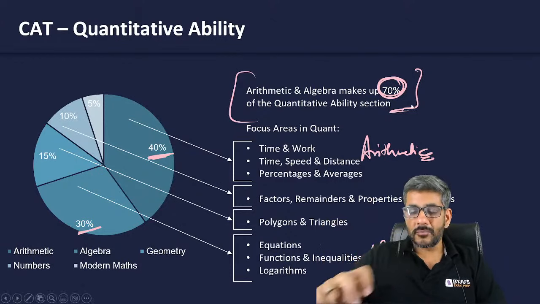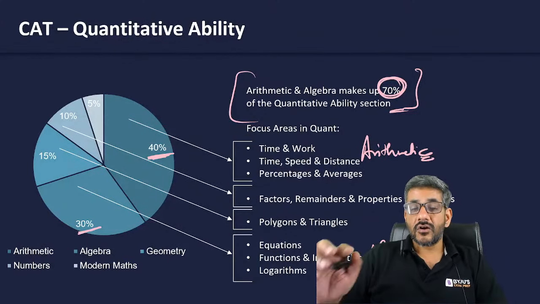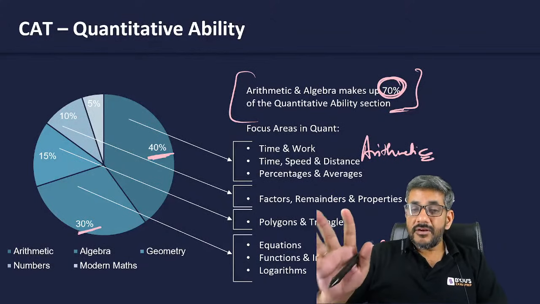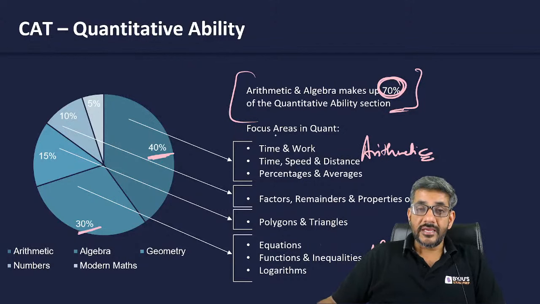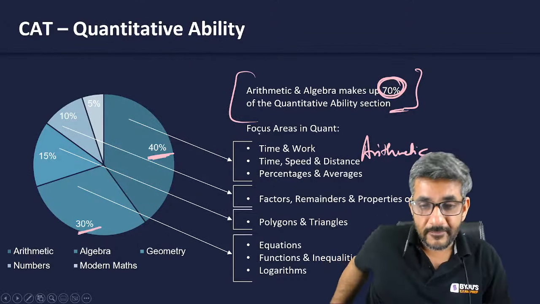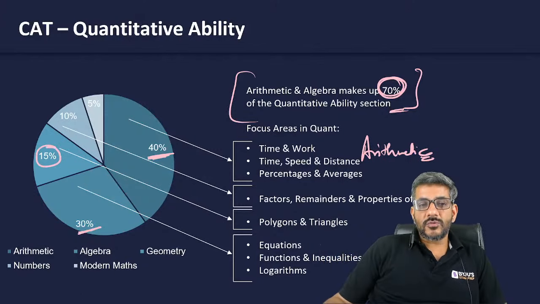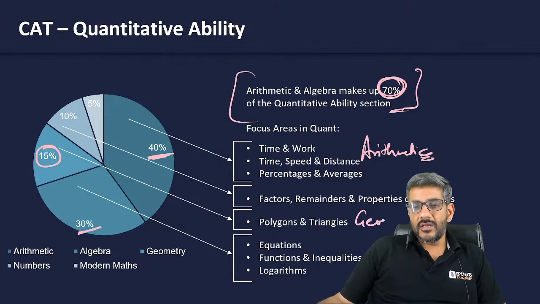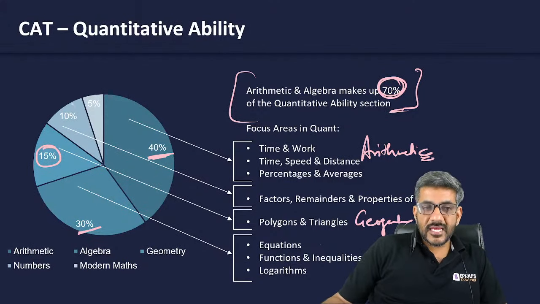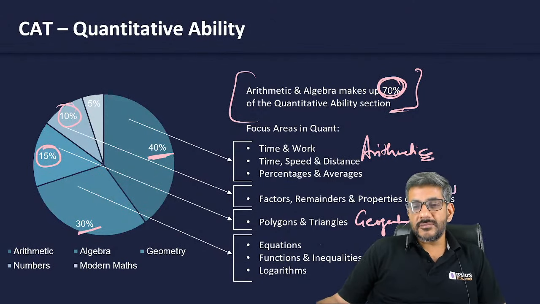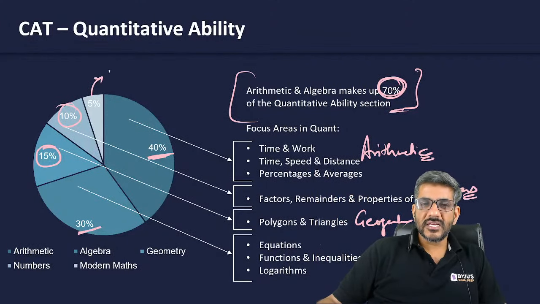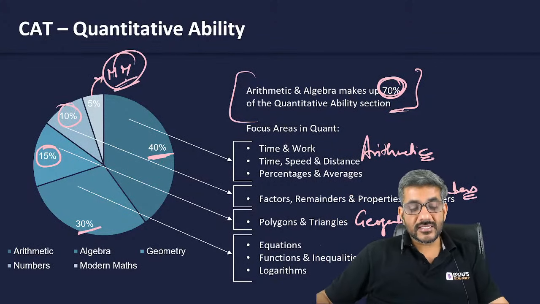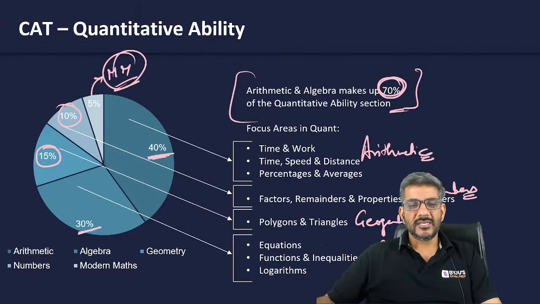Again, keep this figure in your mind that how big is this figure of 70%. 70% of the questions have been from arithmetic and algebra only. Just 15% of the questions have been from geometry, polygons and triangles. Just 10% of the questions have been from numbers, that is HCF, LCM, divisibility rules, factorization and all. And just 5% have been from modern mathematics, that is probability, permutation, combination and all.